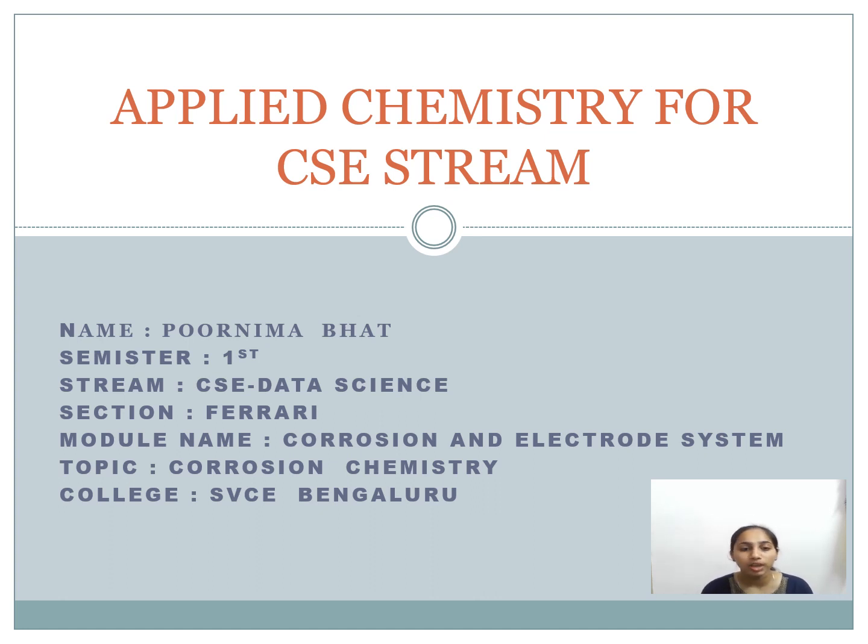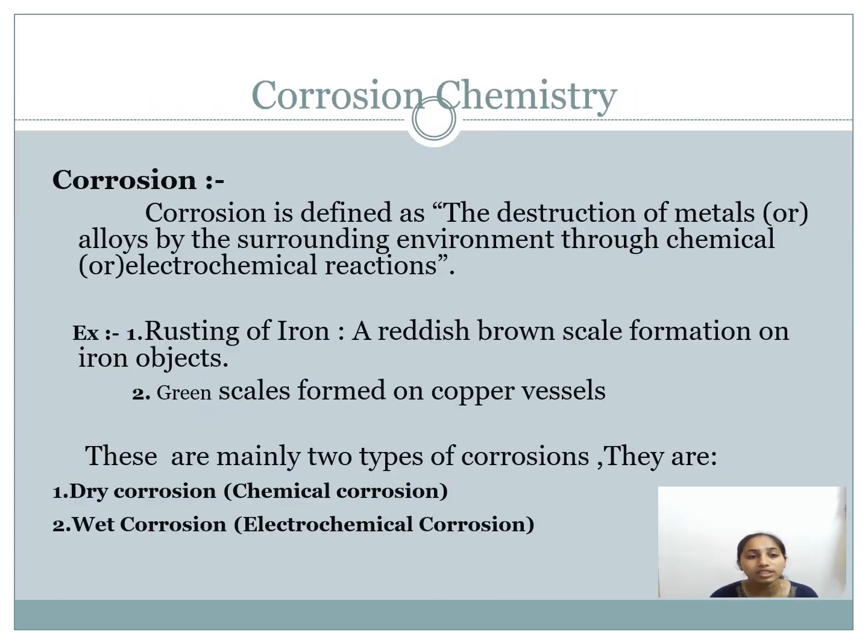Today I am going to explain the module named corrosion and the electrode systems. Today's topic is corrosion chemistry. Firstly, what is corrosion? Corrosion is defined as the destruction of metals or alloys by the surrounding environment through chemical or